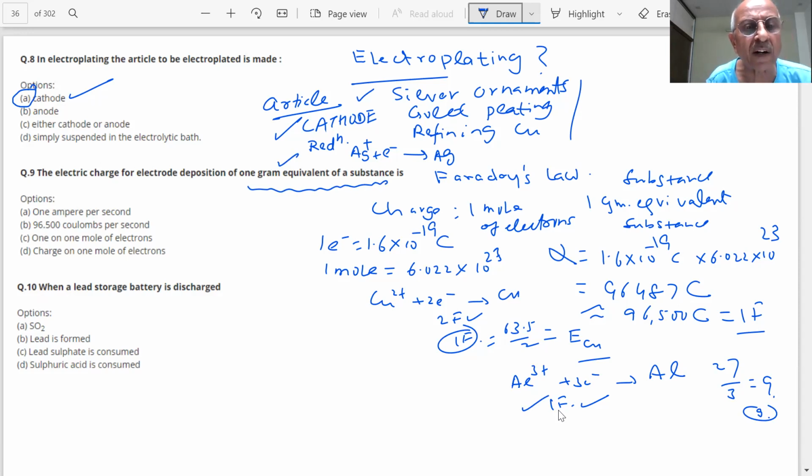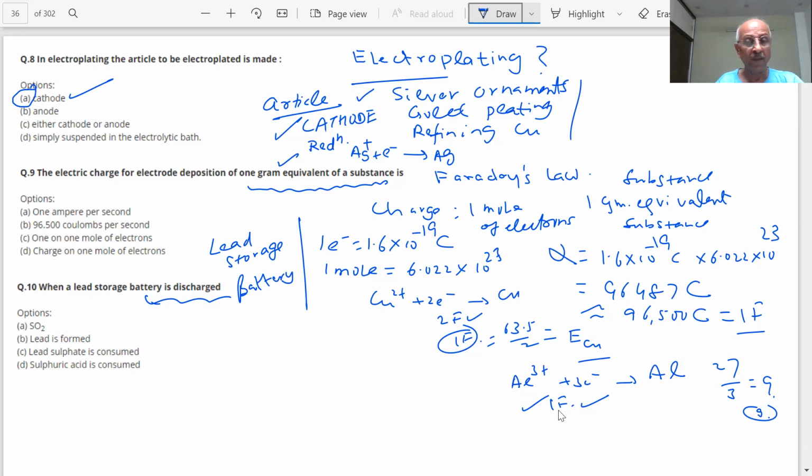Next question is coming on the screen. When a lead storage battery is discharged, what is a lead storage battery, student? A lead storage battery is used commonly in automobiles, and it has a lead anode and a lead cathode.